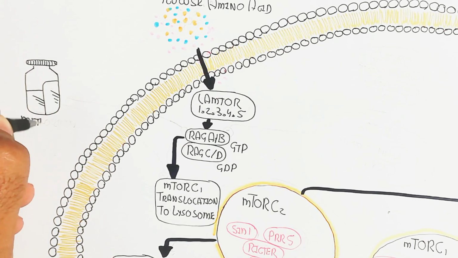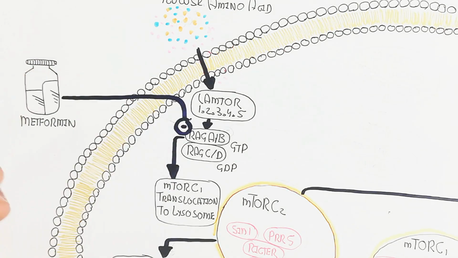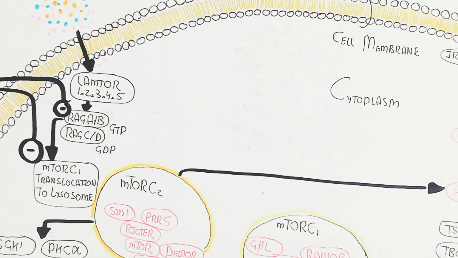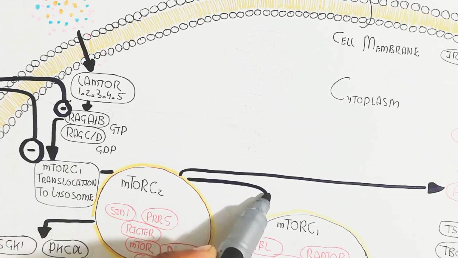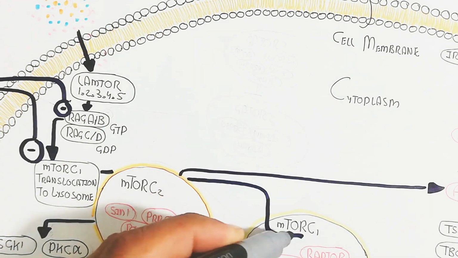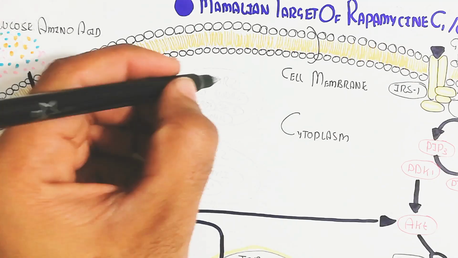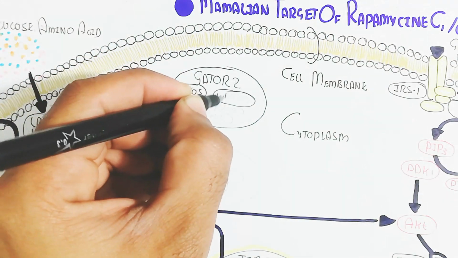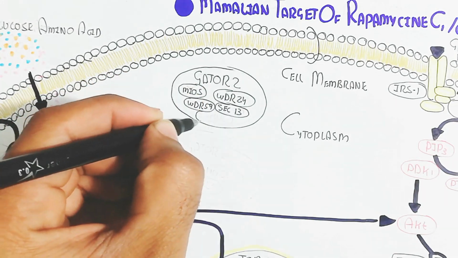While here, metformin also inhibits RAG A and B, and when it inhibits them, mTORC1 translocation to the lysosome will be inhibited. In this way, metformin is very important for the inhibition of cancer. So here mTORC2 will trigger mTORC1 translocation to the lysosome and will also trigger Raptor to work further.